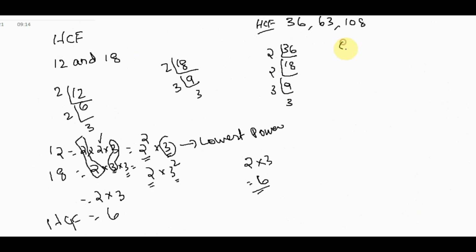Similarly we can write 63. 2 is not going into 63, that is why we take 3. 63 divided by 3 is 21. Again 3, 7. 7 is a prime number, so you can stop there.